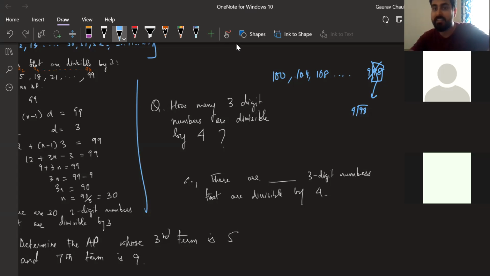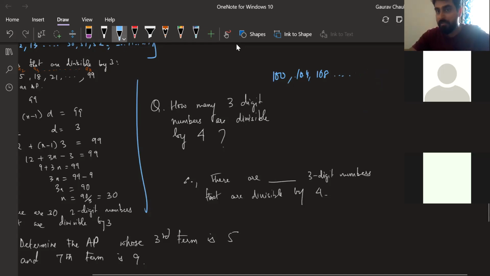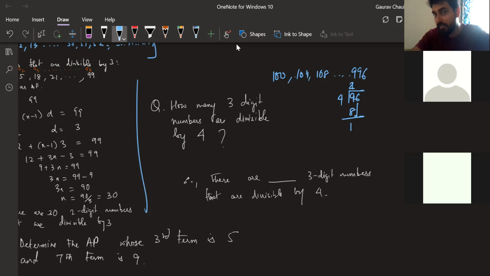So you have to go back. 997, obviously no point in checking, because it's an odd number. So 996 you will check next. To check this, only 96 is enough. 4 2s are 8, and you get 1 here, 16. 96 is divisible by 4. So 996 will also be divisible by 4. So 996 is the last term, Abhi, not 998.